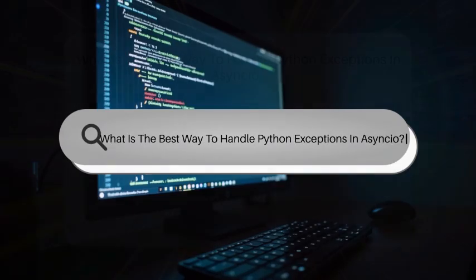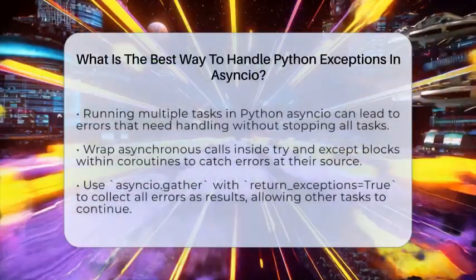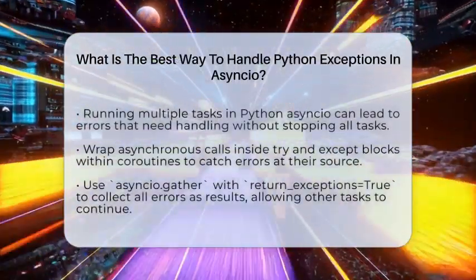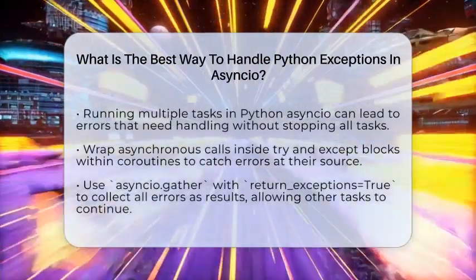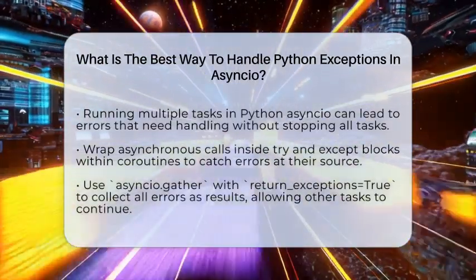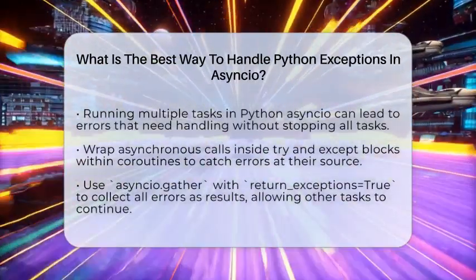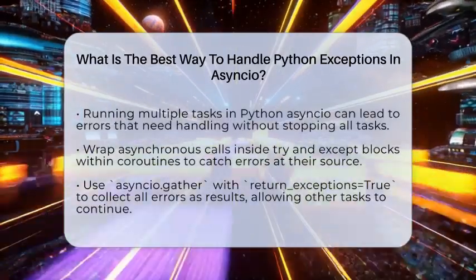What is the best way to handle Python exceptions in Asyncio? Imagine running multiple tasks at once in Python and suddenly one throws an error. How do you catch that error without stopping everything? That's what we're exploring today.